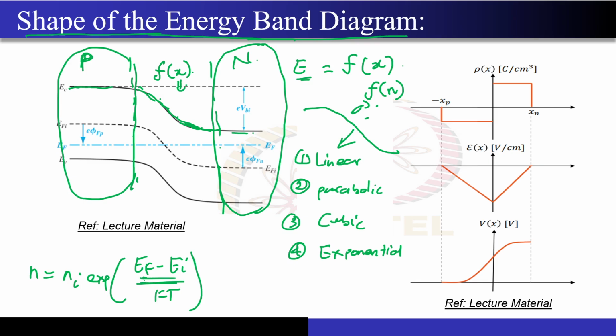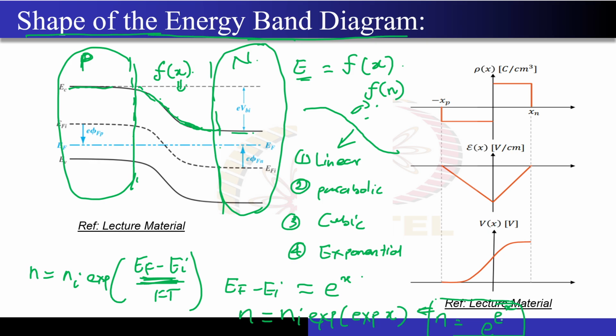Yeah. So if, okay, so if I consider EF minus EI to be exponential, right? So let me write it as exponential function E of x. So now N will become what? The electron concentration will become exponential of x, correct? So that means n is nothing but it will look like e to the power x, correct? It will look something like this. So have you seen some kind of expression like that for the electron?